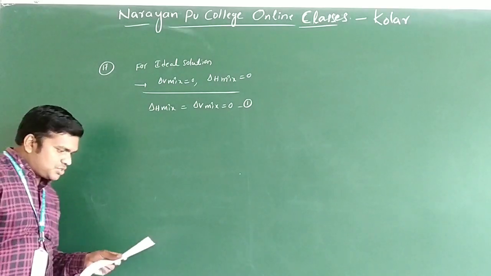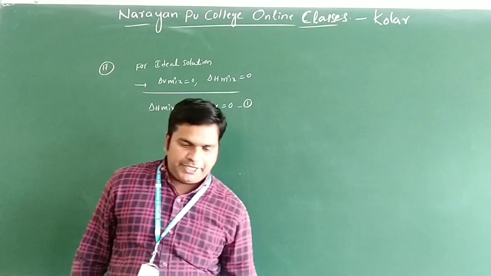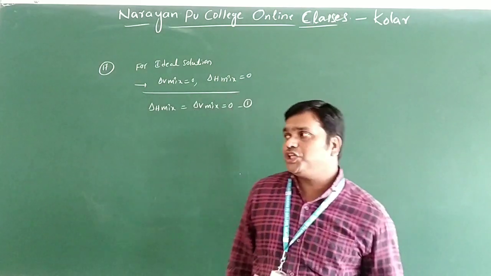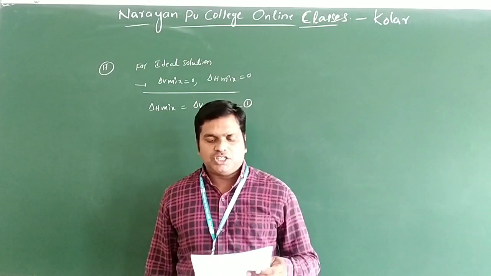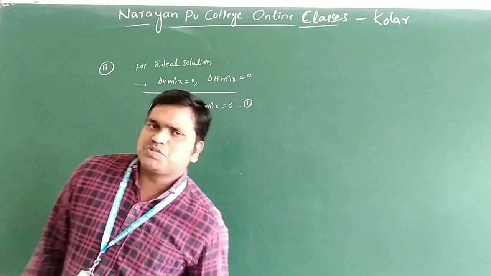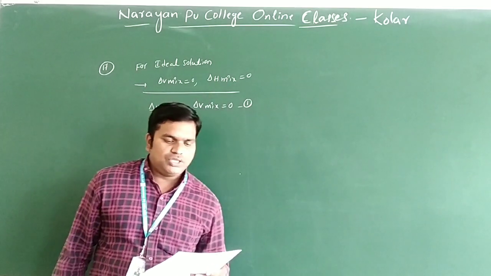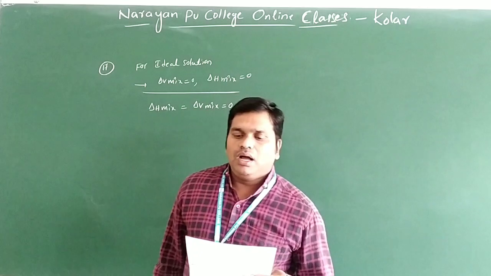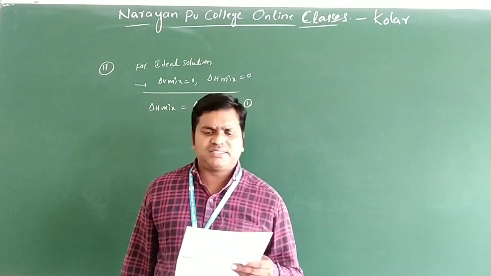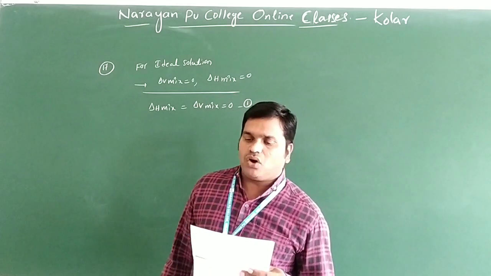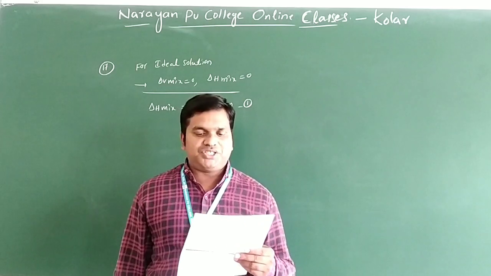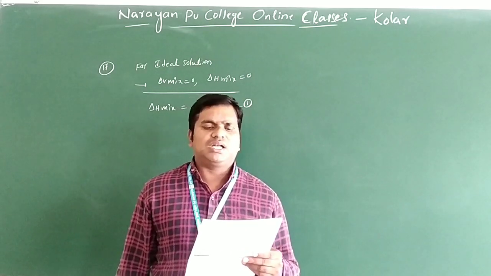So 18 question already completed. See question number 19 and 20, the concept is azeotropes, already discussed in the synopsis part. In question number 19, azeotrope mixtures are, the first option, constant temperature boiling mixtures; others are those which boil at different temperatures, mixture of two solids, none of the above.